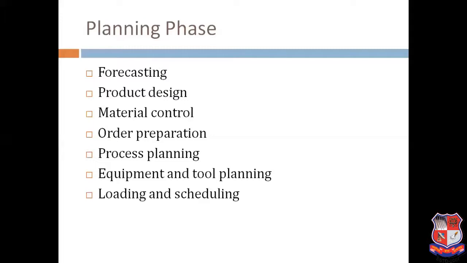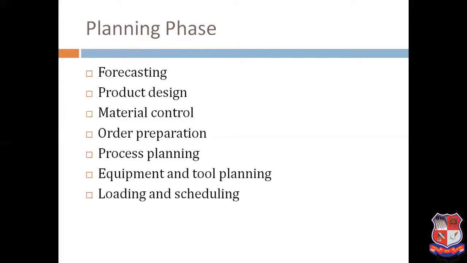Material control, inventory control. Likewise, what are the materials that need to be taken out? Order preparation means, for one particular stage, what are the orders that need to be there? Process planning, for each and every individual component, what are the processes? Equipment and tool planning means what are the equipment requirements? If there is any hydra or crane required for the particular project. Suppose you are manufacturing a pressure vessel, and if there is any heavy pressure, you will require the hydra. So any extra tools and tackles, extra equipment that are required, and then loading and scheduling.